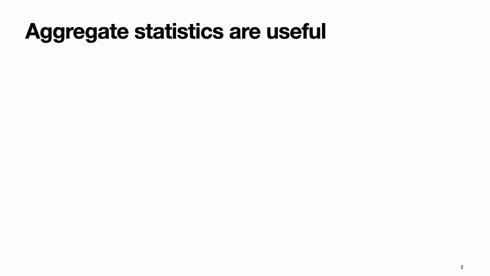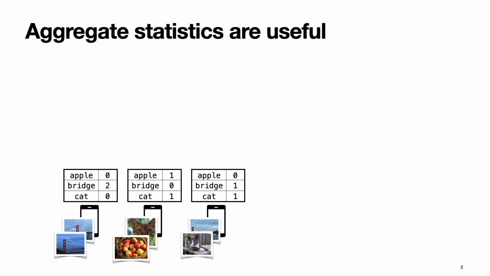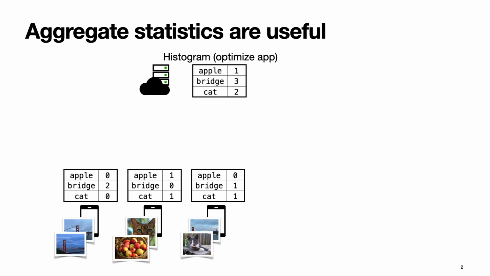So let me start by saying that aggregate statistics are useful, and to convince you, let me give you an example. There are a bunch of users who have pictures of apples, bridges, and cats, and they have these tables which reflect how many pictures of each kind they have. And there's a server who wants to learn a sum of these tables. That would be a histogram over these pictures, and you can imagine that this sort of information could be used by a developer to optimize a Photos application that they're working on.